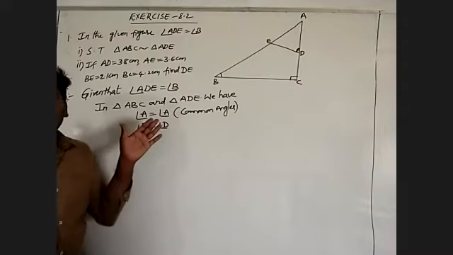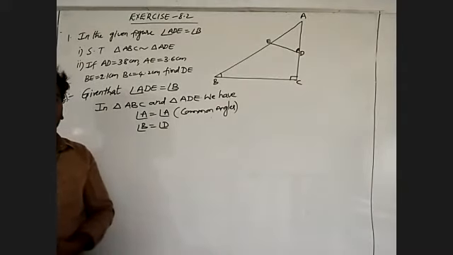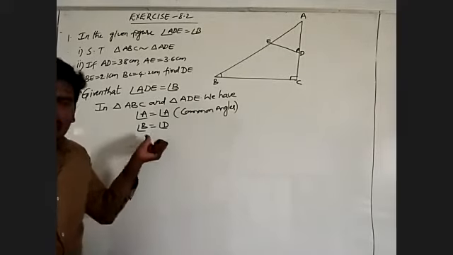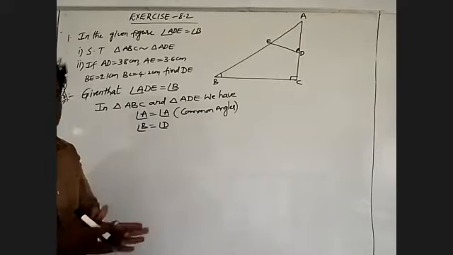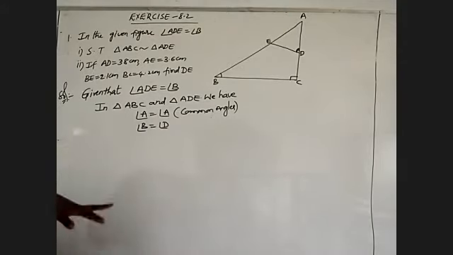Okay, in both triangles, two angles are equal. If two angles in one triangle are respectively equal to two angles in the other triangle, then both triangles are similar.